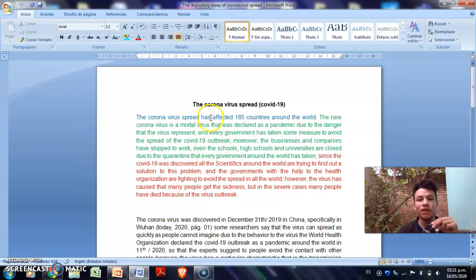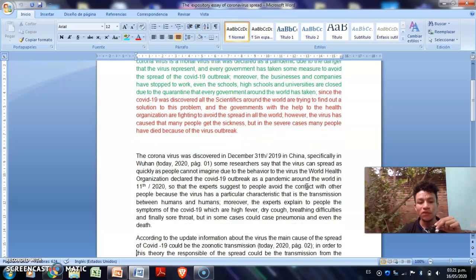This is my expository essay, the coronavirus spread, COVID-19. As you already see, the coronavirus spread has affected 185 countries around the world. This is my hook, and I decided to represent it with the color blue, and my background with the color green, and my thesis statement with the color red. As you already see, this is my first body paragraph, and this is the citation, the apposition that I include.